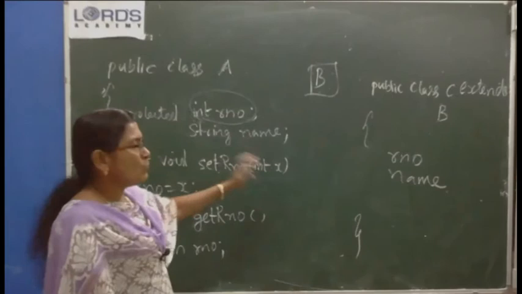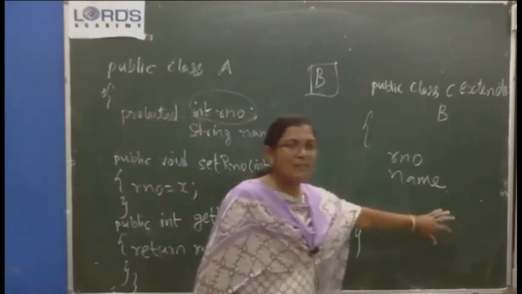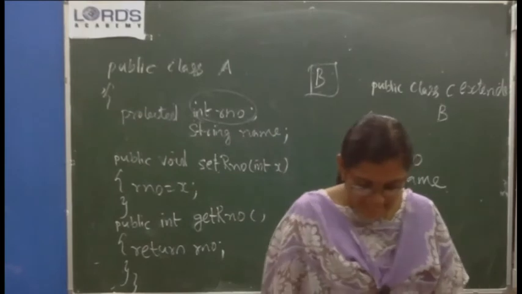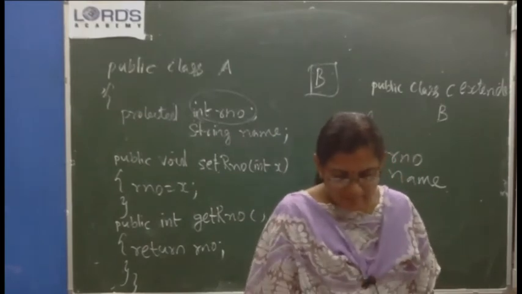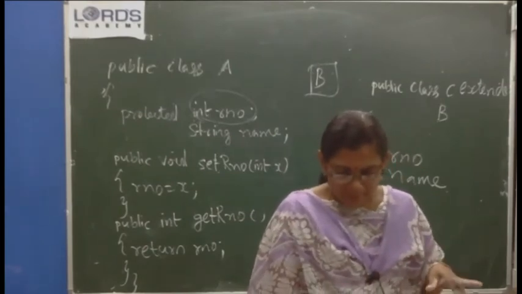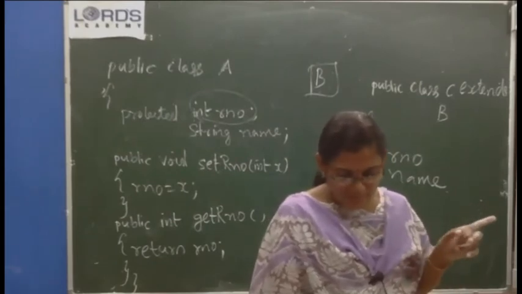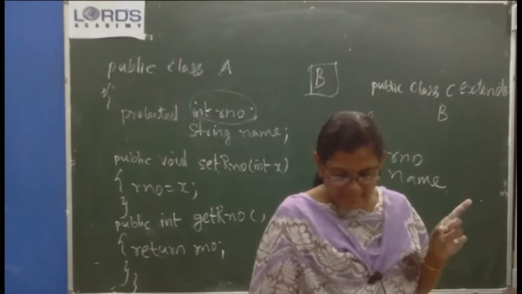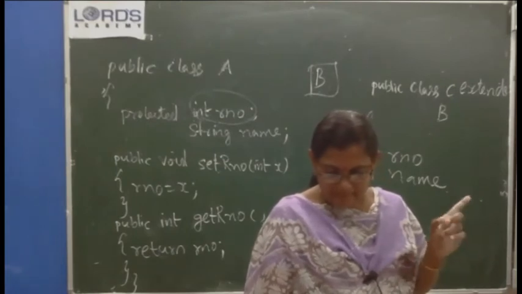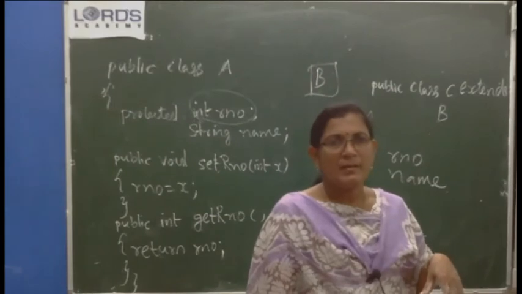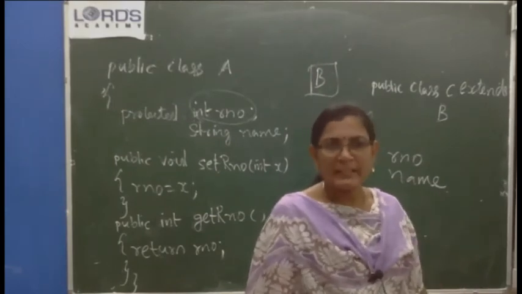So two classes' characteristics are available here in C. Transitive nature means if a son derives from a father and the father derives from a grandfather, then the son will implicitly gain the capacity of using features from the grandfather. A grandson gets the properties of a grandfather.